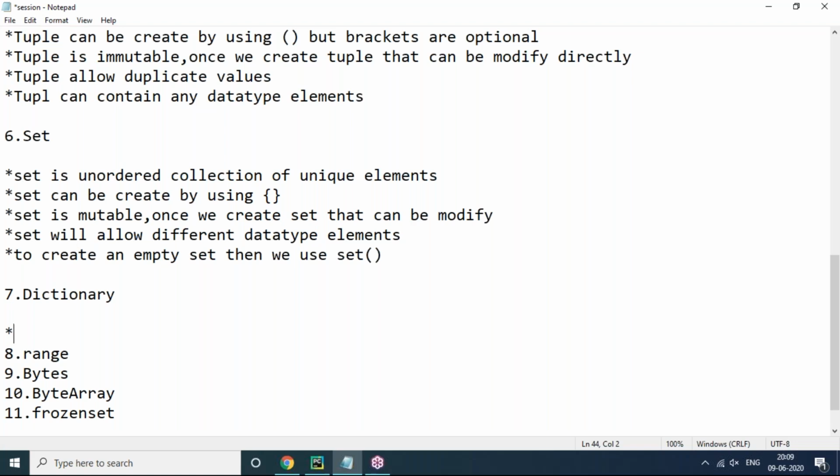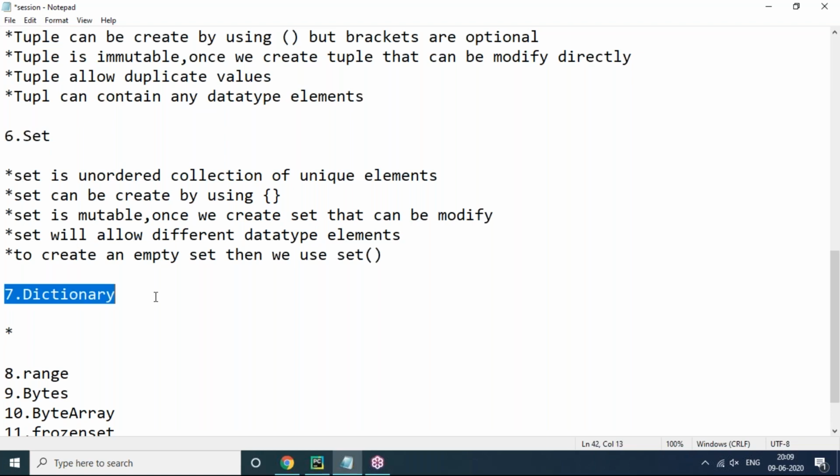As I already said, among all the data structures of Python, two data structures are unordered: one is set and another one is dictionary. A dictionary is an unordered collection of elements.